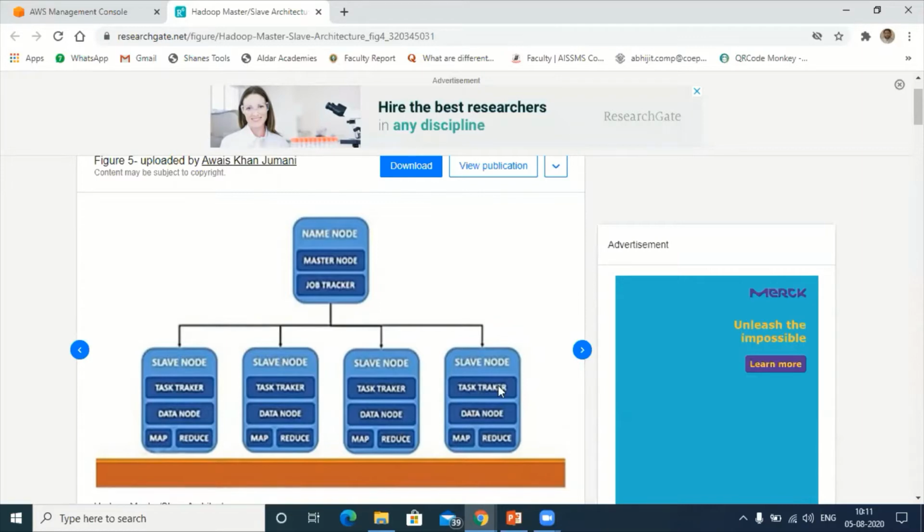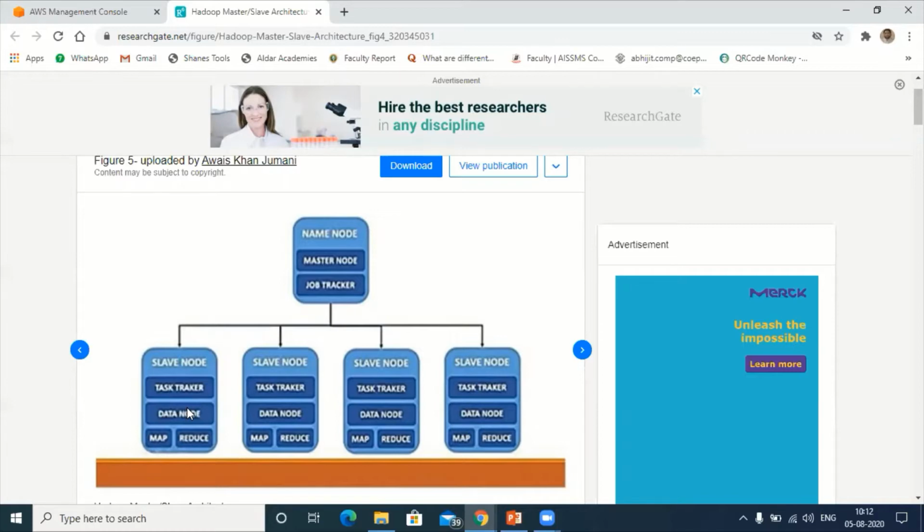Okay, that is normal. While explaining we say like that, but in a practical scenario, let us say this slave node has only 30 GB of capacity free. Imagine 30 GB is available here, 60 GB is available here, 80 GB is available here, and let us say 50 GB is available here. So it tries to distribute based upon the capacity of the slave nodes. Clear?